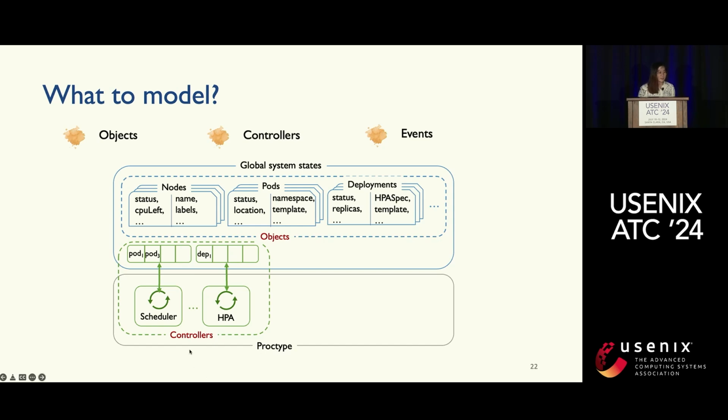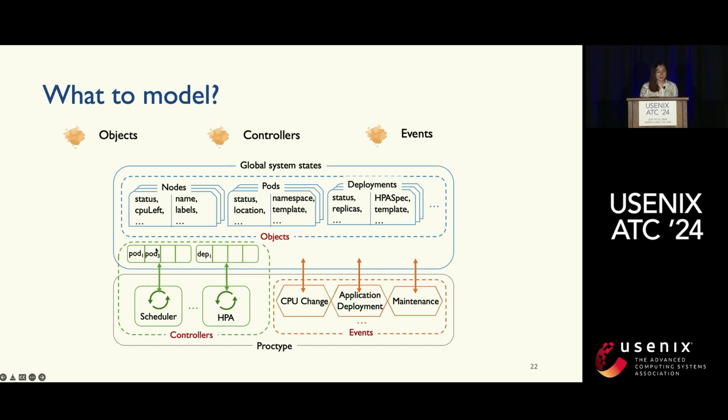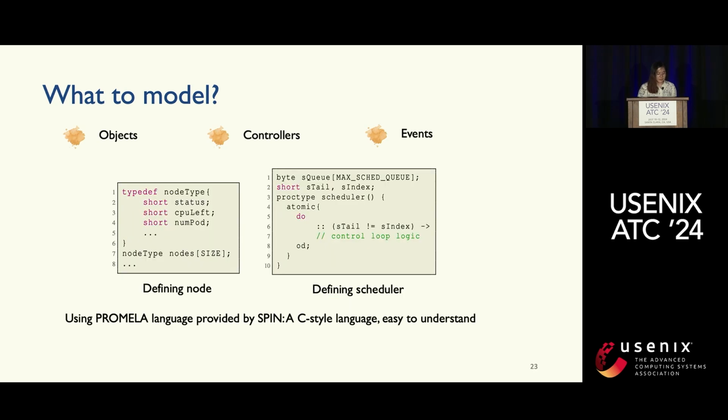Each controller is implemented as an event-driven loop, and it has an event queue in the global system state that can be accessed by other controllers or events. We model the events similarly, as a proctype, so that Spin can check all the possible interleavings between controllers and events.